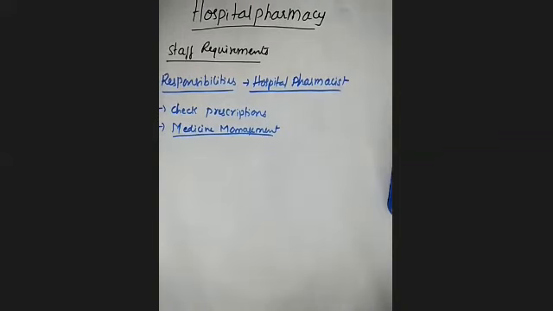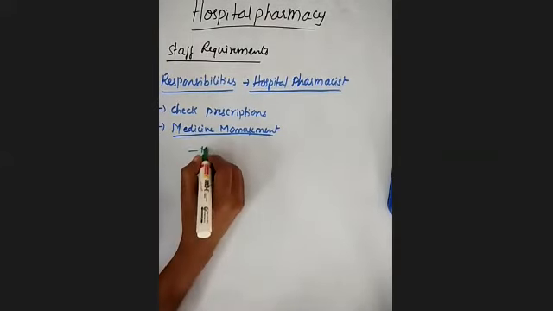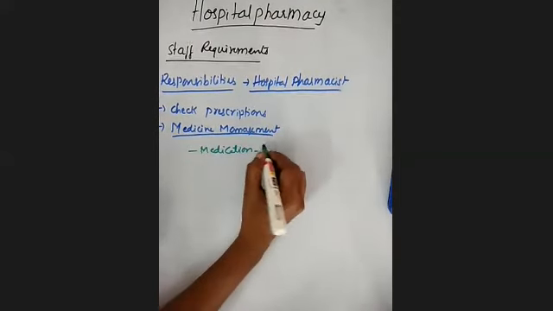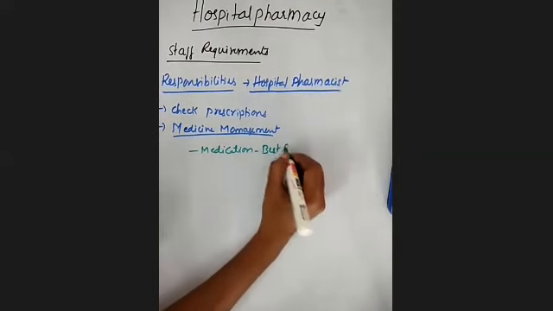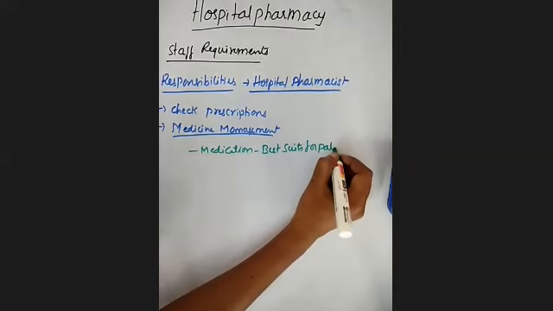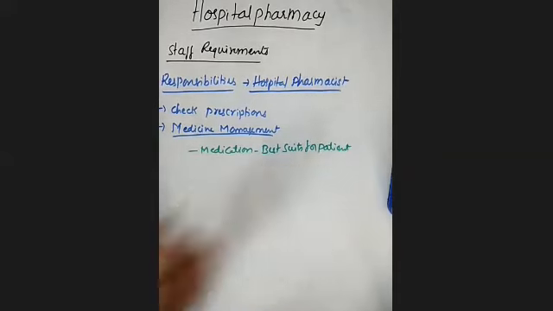Under medicines management, the hospital pharmacist will determine which form of medication best suits the patient.